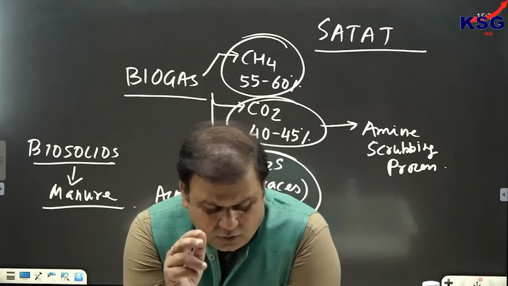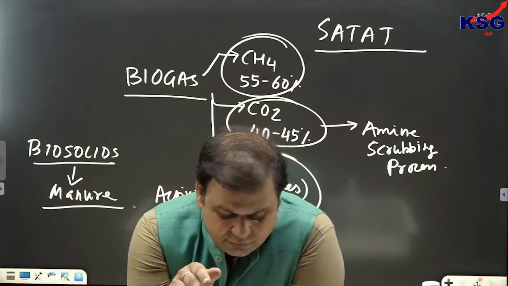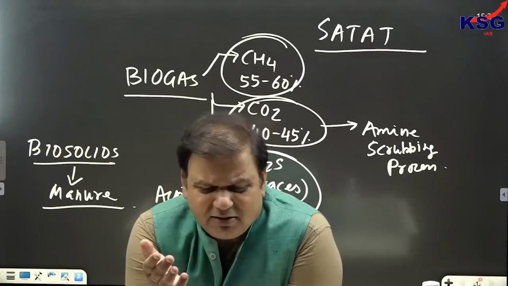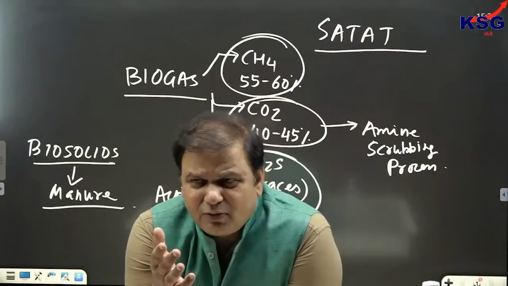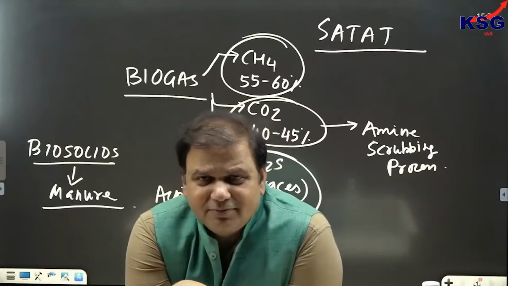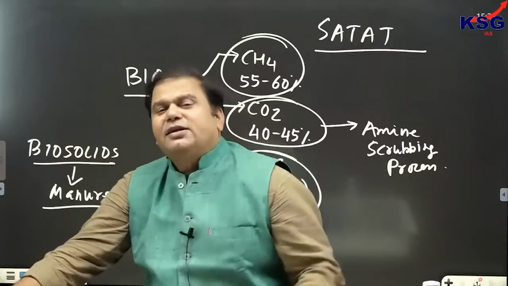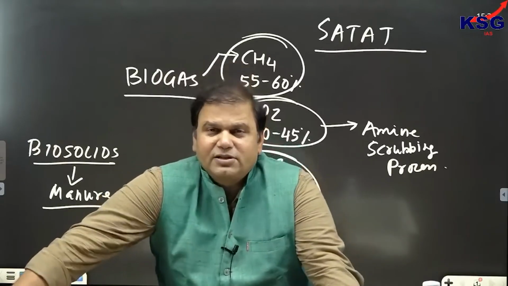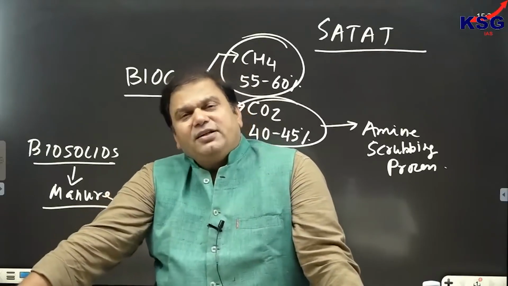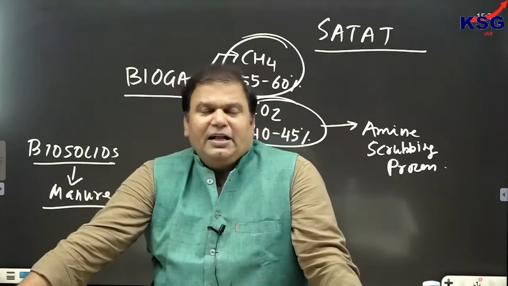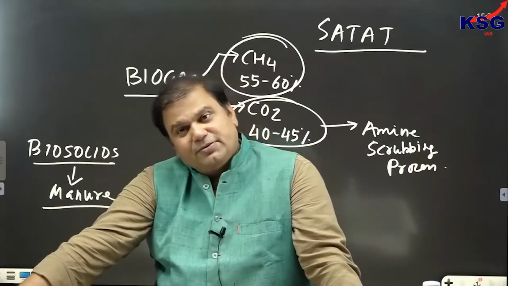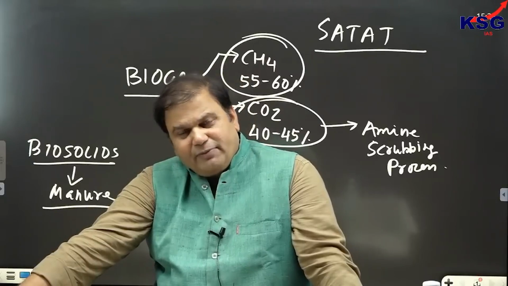But on the other hand, we have abundance of organic waste in India. We have a large number of cattle, cow dung, municipal waste also includes organic waste. So why not convert this organic waste into biogas? So under the SATAT program, we are going to establish 5,000 plants in different parts of India, and these 5,000 plants would be based on dry digester technique to develop biogas.